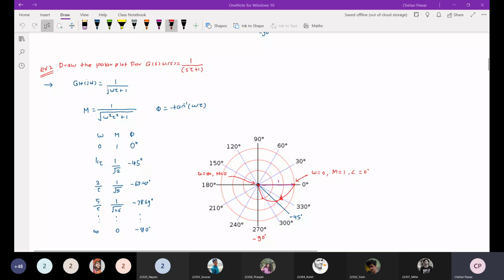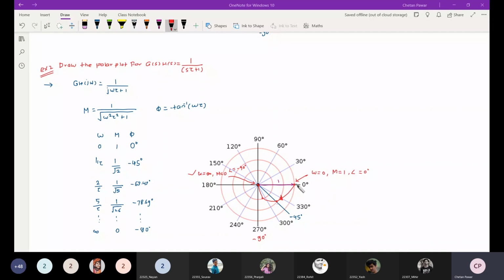So if I write here, angle is minus 90 degree at omega is equal to infinity. Like this, you can see that this polar plot started from magnitude 1 where angle is 0 degree and ends at magnitude 0 where angle is minus 90 degree.